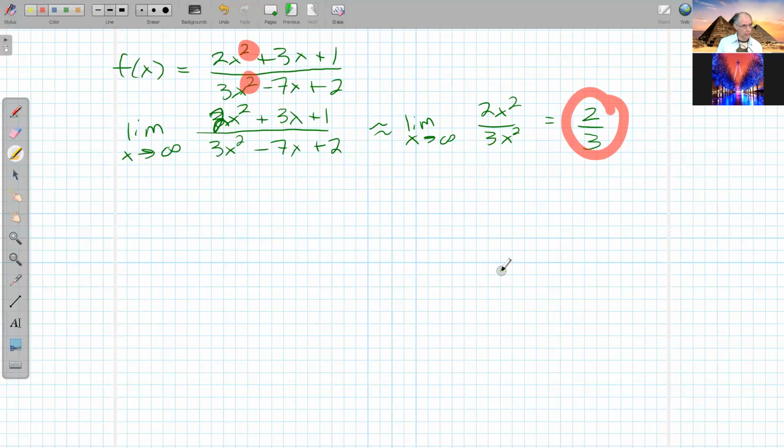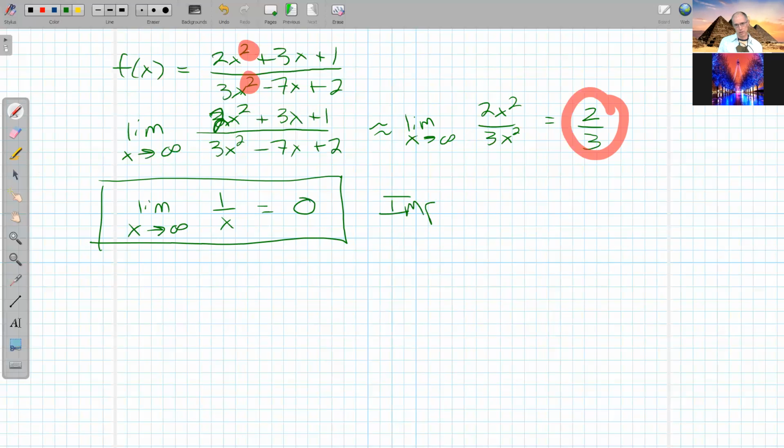Now, another cool way to look at this is to think about the limit as x goes to infinity of 1 over x. As the denominator gets bigger and bigger, the whole fraction gets smaller and smaller, and this one right here heads to 0. So this is a very important, useful fact. And it doesn't matter if I have an x there or an x squared or an x cubed, it's still going to go to 0. So there's a cool trick to problems like this that we can use elsewhere, and that is to divide by the highest power.